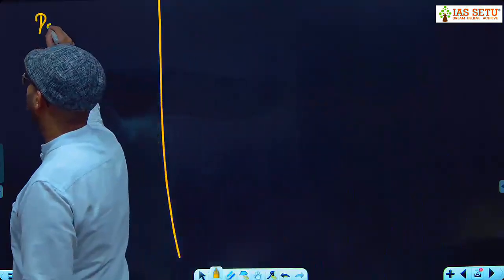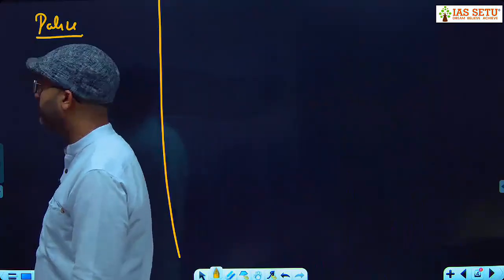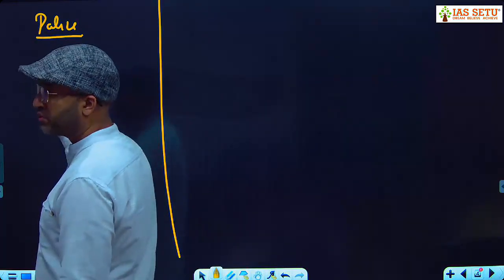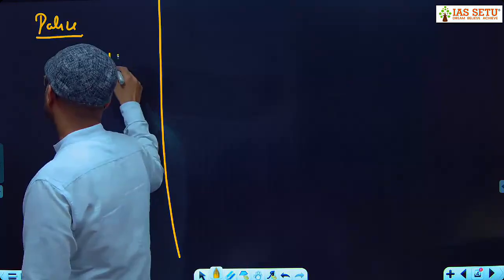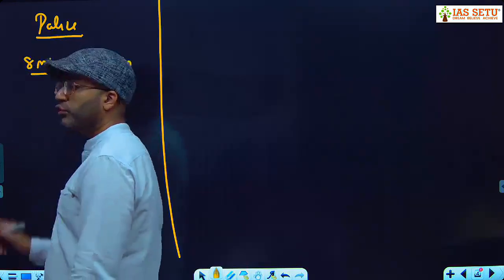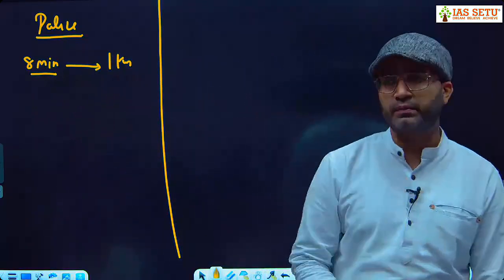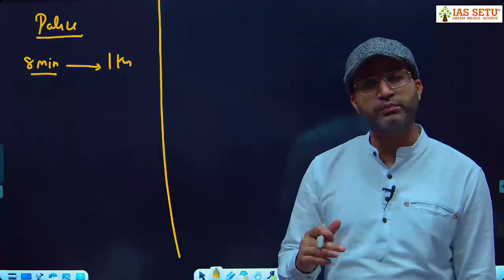Now here, policeman, ठीक है, that policeman covers 1 kilometer in 8 minutes. So we will find the speed of the policeman in meter per minute. It is not necessary that you take meter per second.